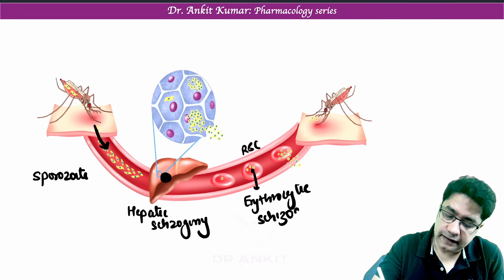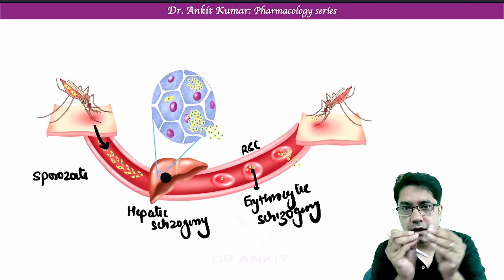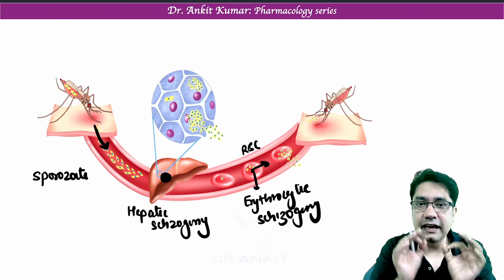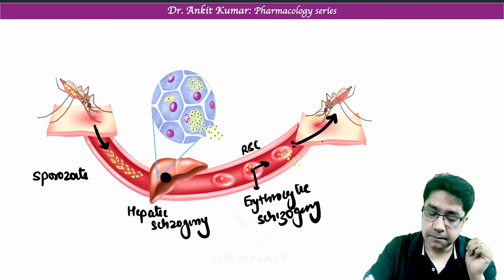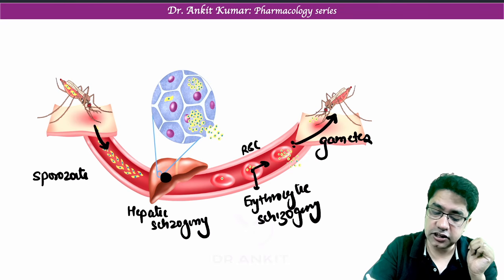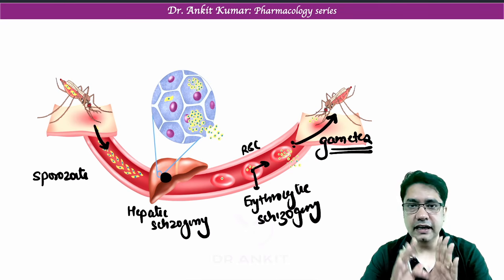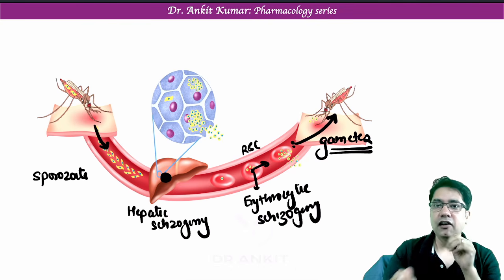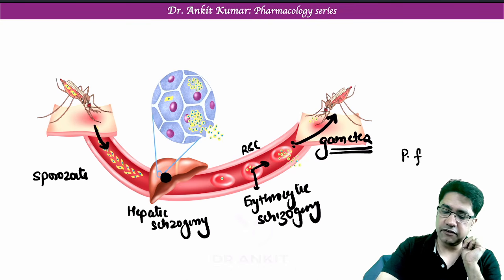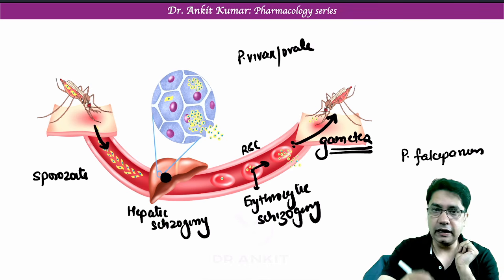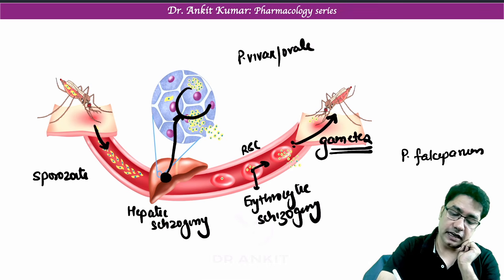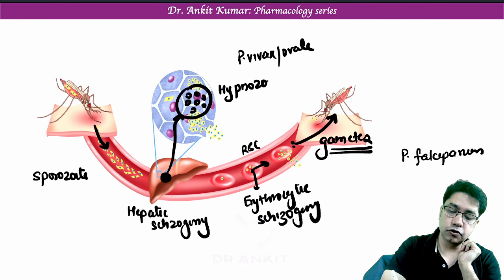And remember, when the malaria parasite or plasmodia ruptures RBC, then clinical symptoms come. Some of this malaria can go back into the mosquito, but remember, in the mosquito, only gametes which are present in the blood can infect the mosquito. This is the cycle of P. falciparum. But in cases of P. vivax and ovale only, some of this hepatic schizont become dormant. They go into sleep. When they go into sleep, this is known as hypnozoite.